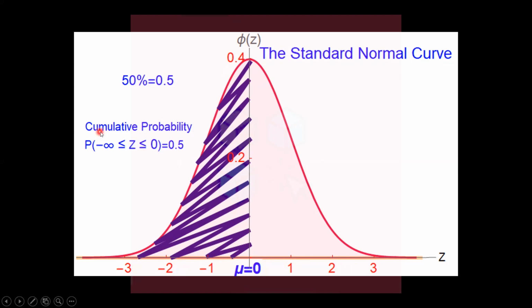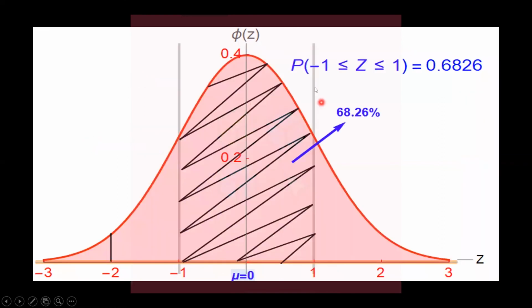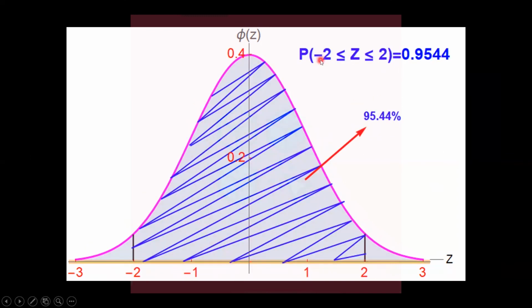So the cumulative distribution from minus infinity to 0 has a value of 0.5, and after that, the cumulative distribution is increasing. For the range minus 1 to plus 1, the area under the standard normal curve is 0.6826. So the minus 1 to plus 1 area is 68.26%. In the same way, the area between minus 2 to plus 2 is 0.9544.